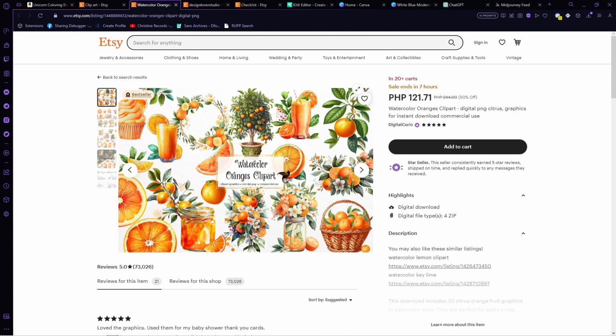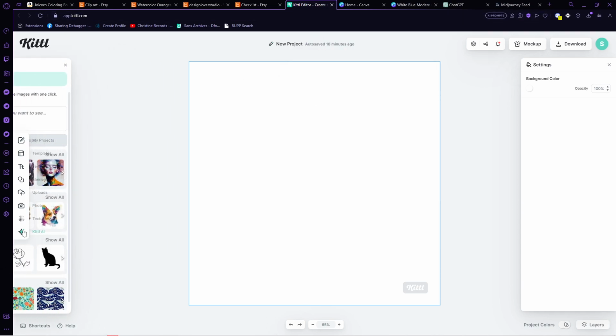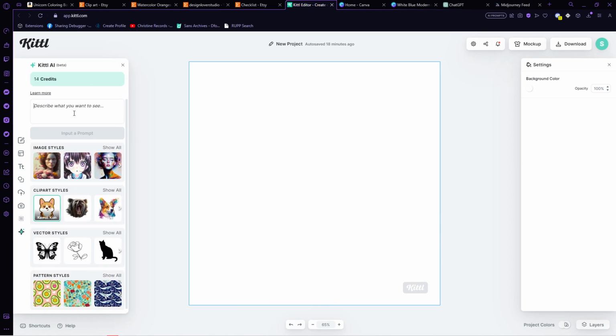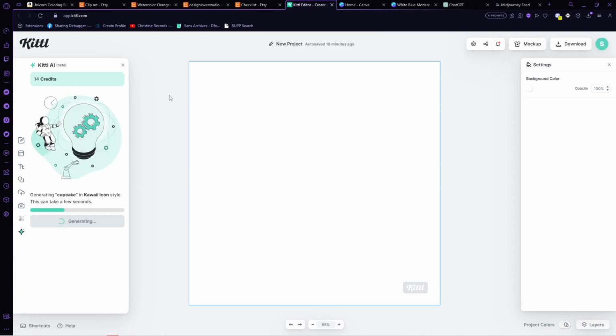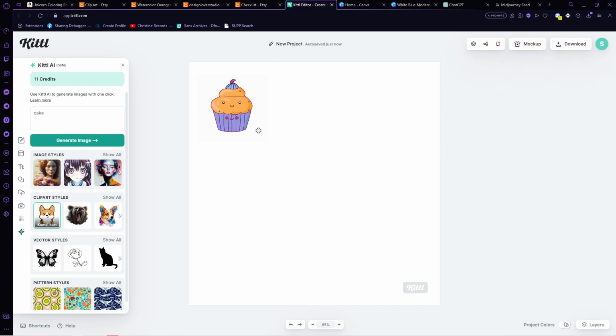A platform that you can use to make these types of graphics is Kittle. Kittle AI can generate vector illustrations and logo icons directly in the editor that can create stunning icons and perfectly align with your vision and project needs for any type of project. So once you're in the Kittle editing page, just make sure to click on this Kittle AI. It can be seen here on the left panel. Choose a clip art. Type in here the clip art that you want and then wait for it. It will then generate. You can then lay it out in the same site and then upload it for selling as clip art packages.